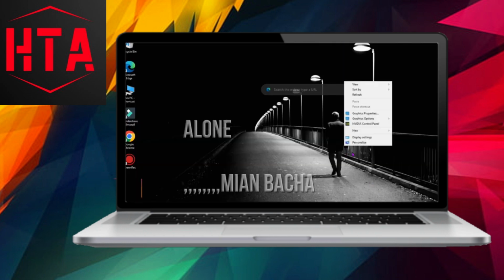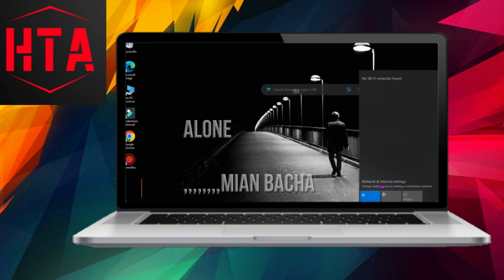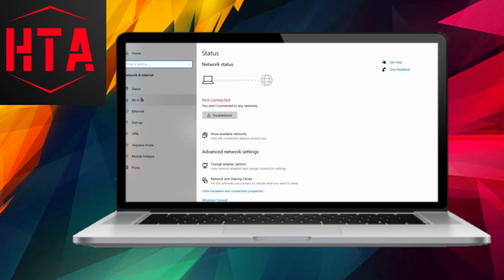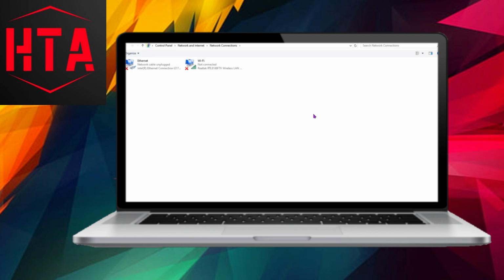Subsequently, right-click on the Wi-Fi icon situated in your taskbar and navigate to Open Network and Internet Settings. Within the Settings window, locate and click on Wi-Fi on the left-hand side. Proceeding further, under the category of Related Settings, opt for Change Adapter Options. Right-click on your Wi-Fi adapter and select Properties.